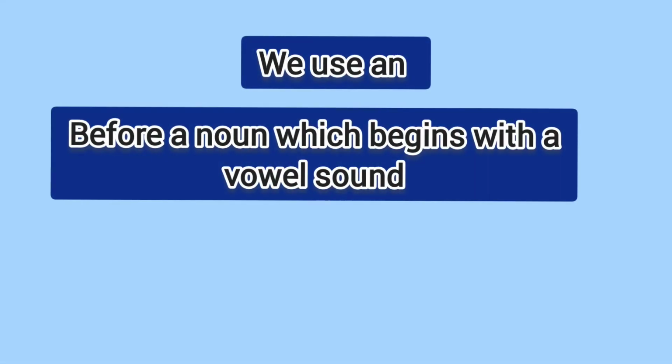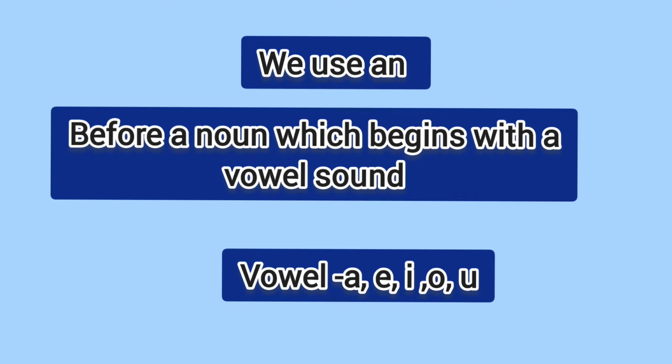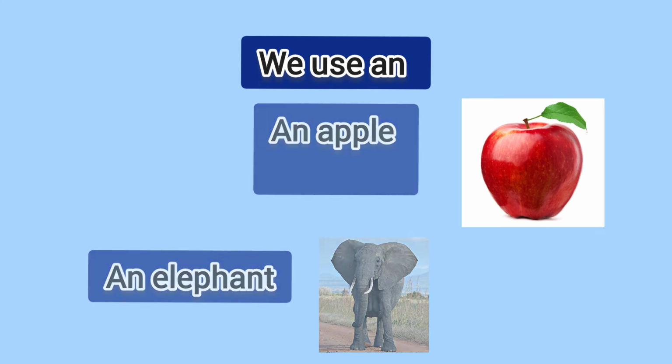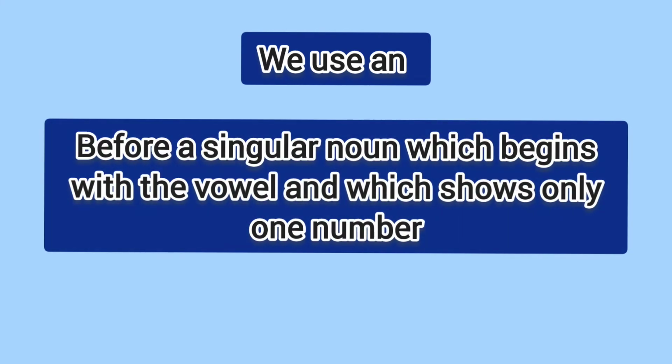We use an before a noun which begins with a vowel sound. For example, an apple, an elephant. Before a singular noun which begins with a vowel and which shows only one number.